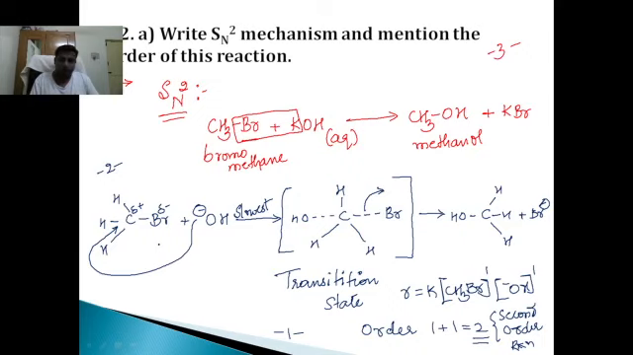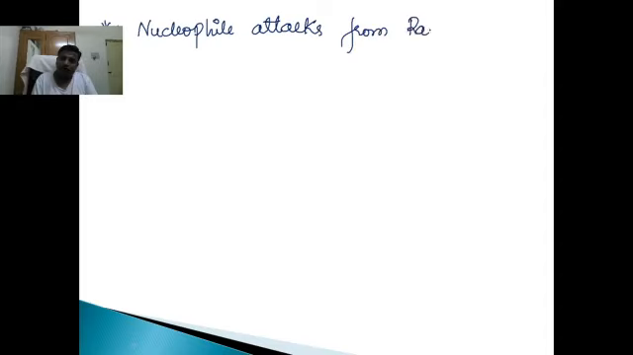Apart from this, please learn the other points of SN2 mechanism also. What are the other points? Please remember these points. In SN2 mechanism, the nucleophile attacks from the rear end. Please remember all these points. Rear end means from the back side. Next, it reaches a transition state.